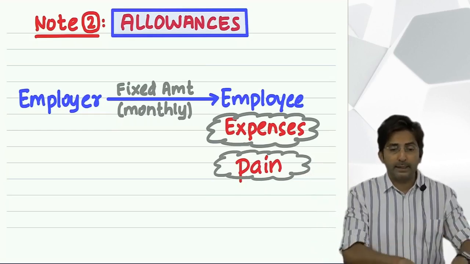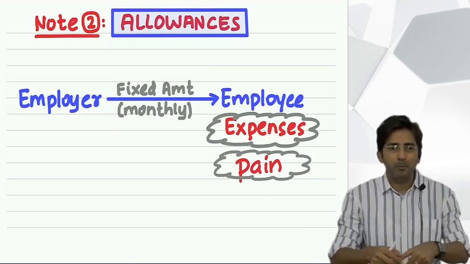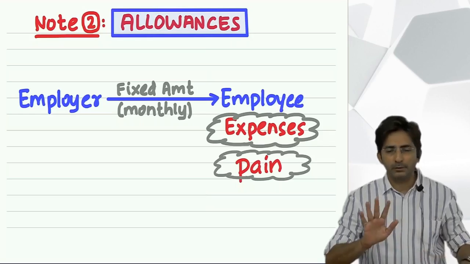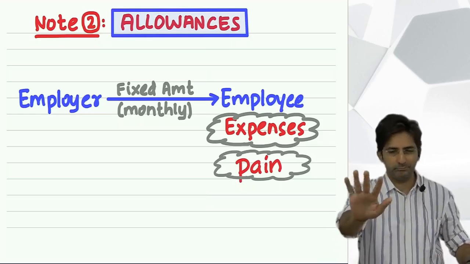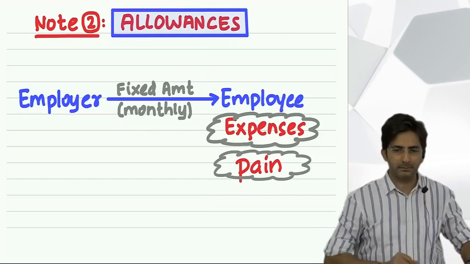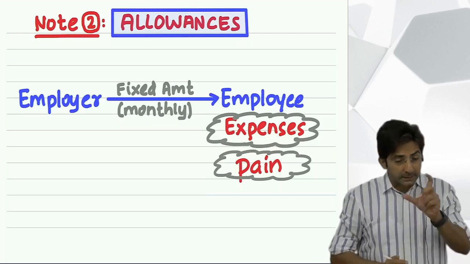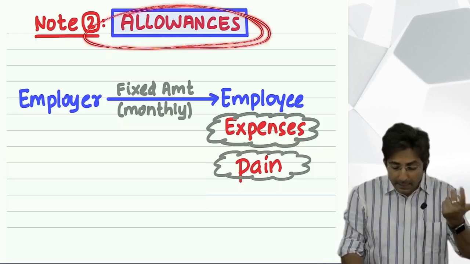And to book a ticket, it is not a simple thing, means unnecessary for silly things boss has to waste time. So what boss says, see, the booking of tickets and all that headache you take. And you don't worry, I will give you one fixed amount every month. And when a fixed amount is given every month, then only it can be called an allowance.